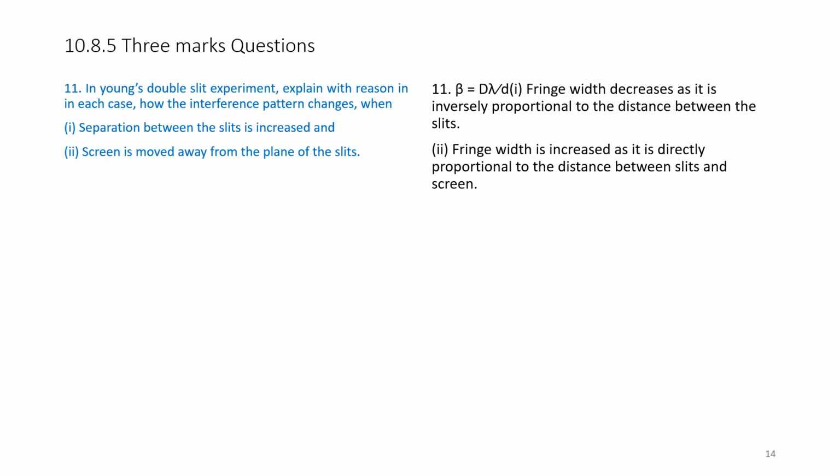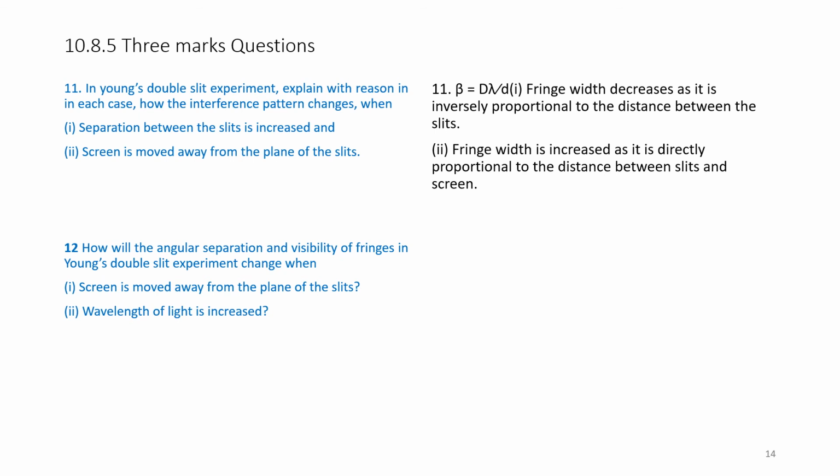Fringe width decreases as it is inversely proportional to the distance between the slits. That means, if you increase small d, the fringe width decreases. Part 2. Fringe width increases as it is directly proportional to the distance between the slits and the screen. That means, as we increase capital D, the fringe width increases.